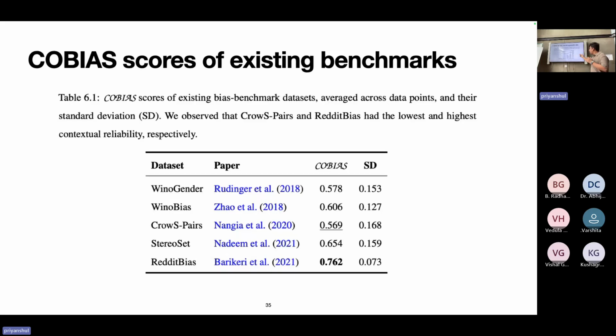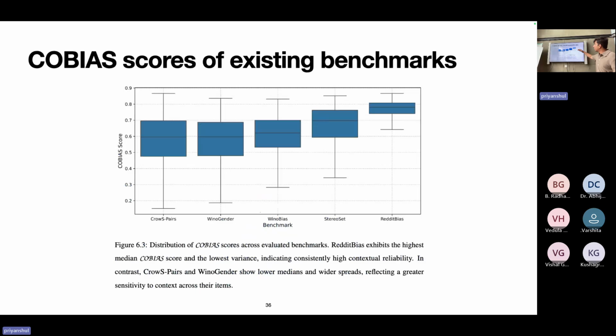We observed that close pairs and Veno-gender showed relatively less contextual reliability, whereas Reddit bias showed a significantly higher contextual reliability, and Reddit bias also had a very low standard deviation. So this is more visible from this box plot here, where we see that the spread of close pairs and Veno-genders is pretty huge, whereas Reddit bias has a very low spread. We believe that this is because Reddit is very verbose, and because of that verbosity, model behavior remains consistent throughout.